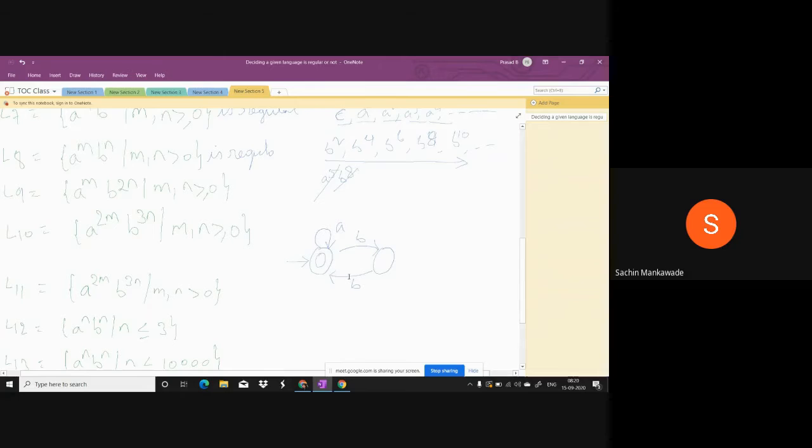Okay, so what shall we do? What is the mistake here? It accepts only a's, that's good, and an even number of b's. One b, don't accept, and this is for the second b, yes, accept. Third b, don't accept. Fourth b, yes. Fifth b no, sixth b yes, seventh b no, eighth b yes.